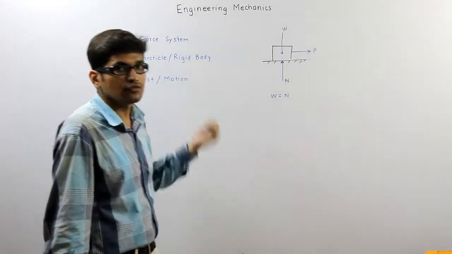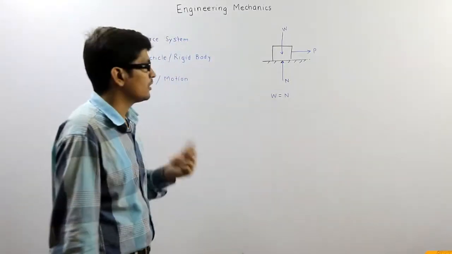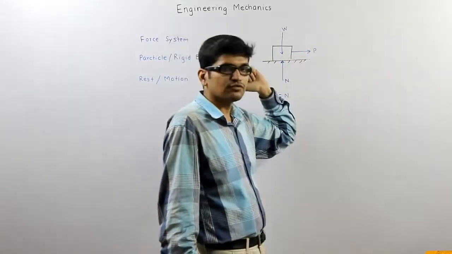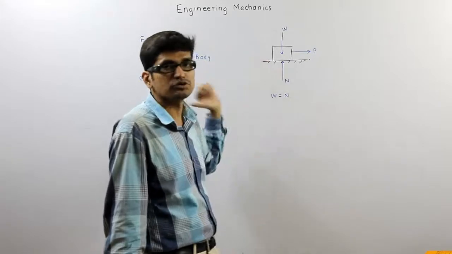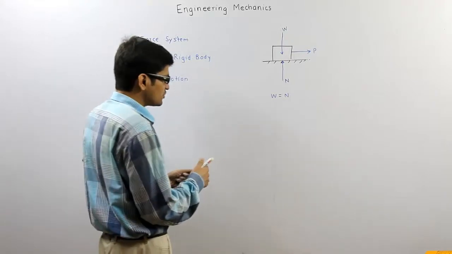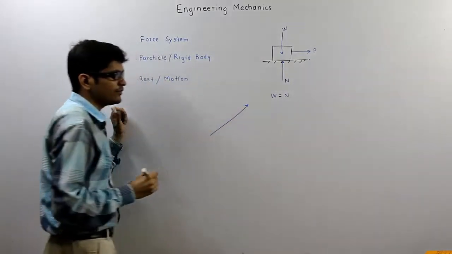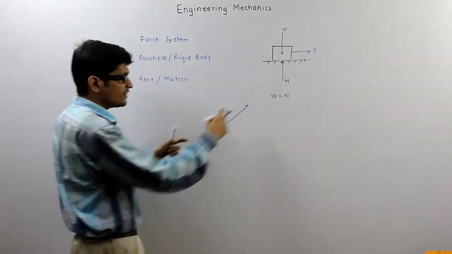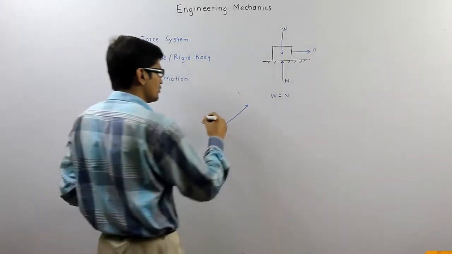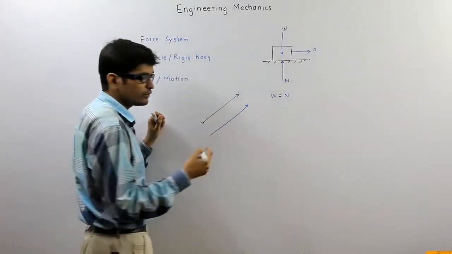Now obviously the force is a vector quantity. It will have both magnitude and direction, because if I am applying the force in this direction, and if I reverse the direction of the force, the effect is going to change, motion will happen in opposite direction. So the direction is also important. Usually the force is represented by a vector, so a line and an arrowhead which will give it the direction of force. Now the length of the line will give me the magnitude of the force. Suppose the force is 50 Newton, so I can draw this line 5 centimeter showing 1 centimeter equal to 10 Newton.